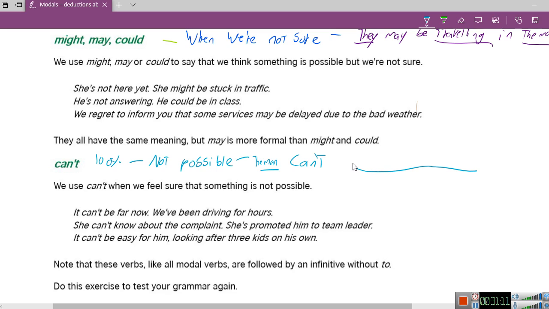The man cannot. Can be working. If we use the ing, we need to use the verb to be. So the man can be working because he's sick. Because he's sick. The man can be working because he's sick.